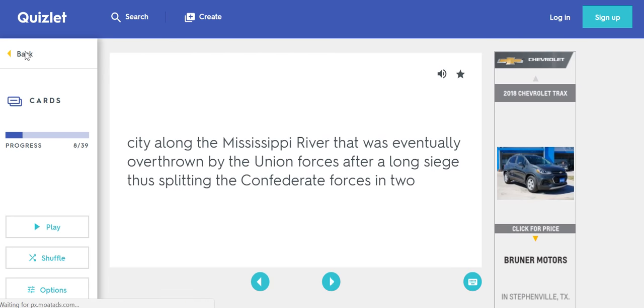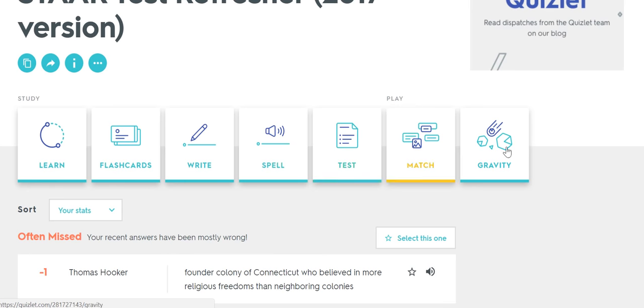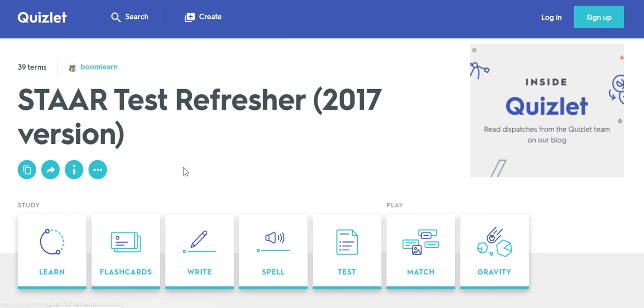So those are going to be the two things that you're probably going to do the most. Learn and flashcards. There's some other things you can mess with, and if you've done it before, great. If not, that's great too. It doesn't matter. But I would recommend Learn and flashcards are probably the two that you're going to use the most, okay?